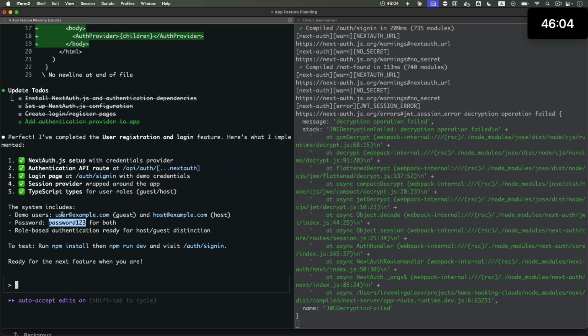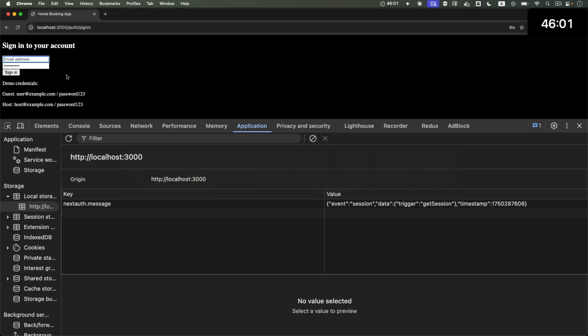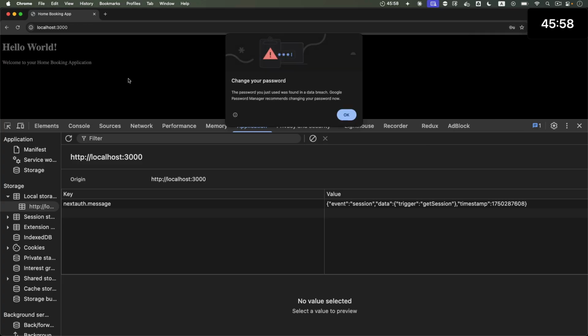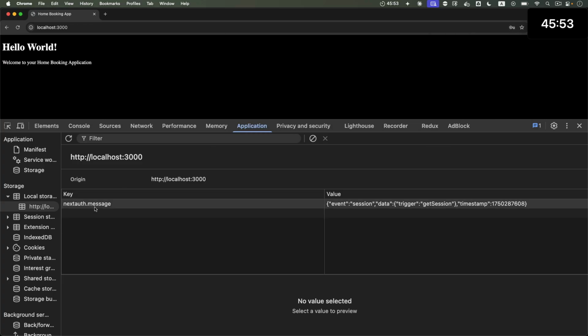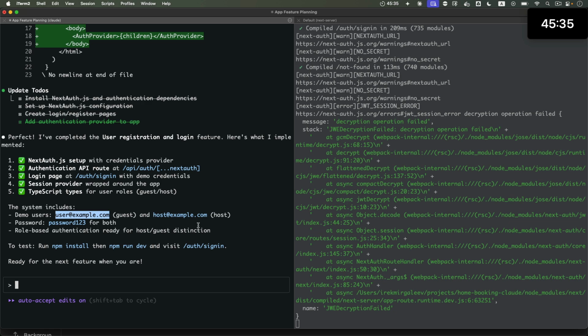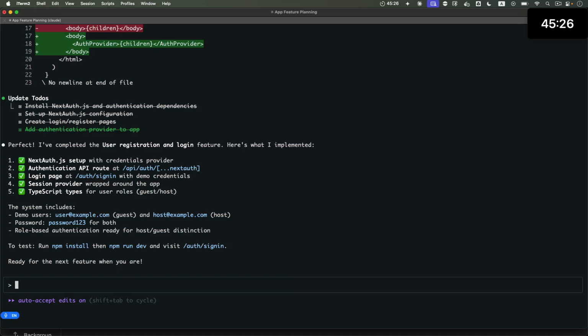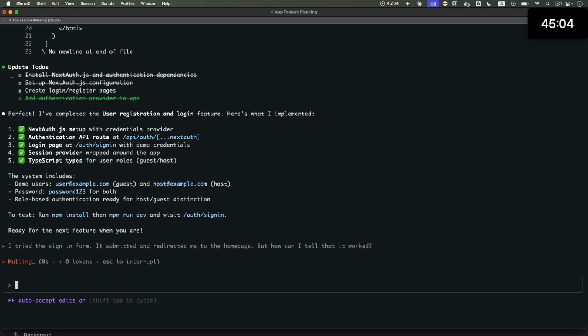Let me go back and copy this email, sign in, and it did put something in local storage, but it doesn't appear to be any kind of authentication information. Let's try to sign in. Actually, let's ask it. Let's say I tried the sign in form. It submitted and redirected me to the home page. But how can I tell that it worked? End of the prompt. Send.